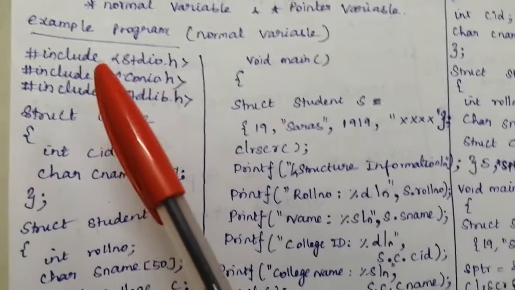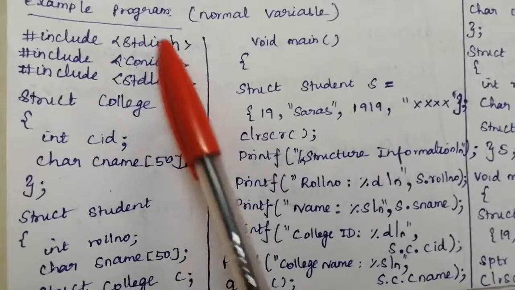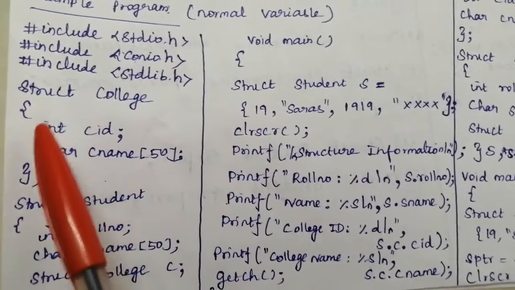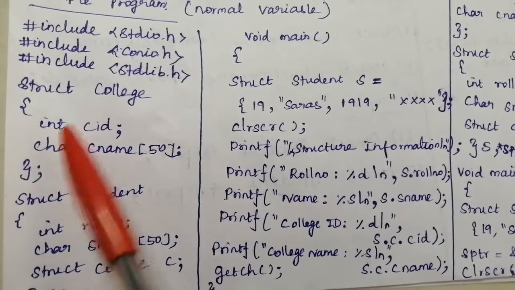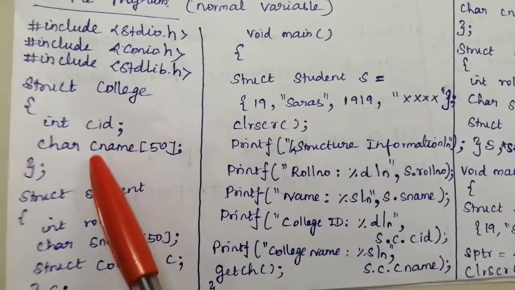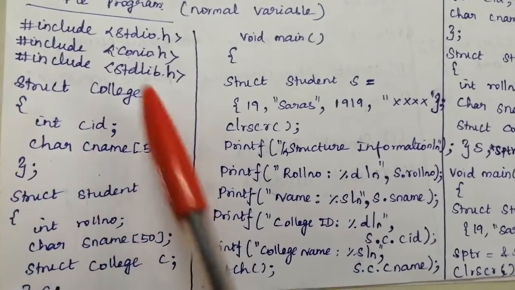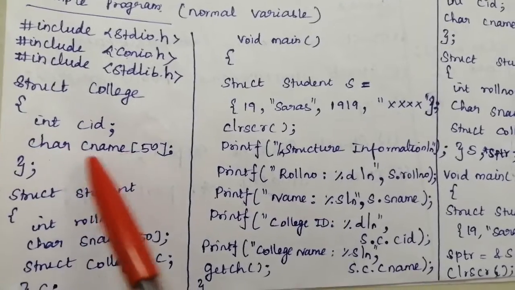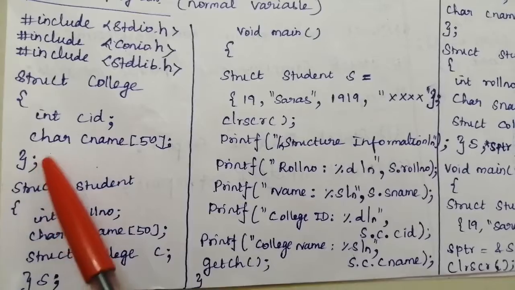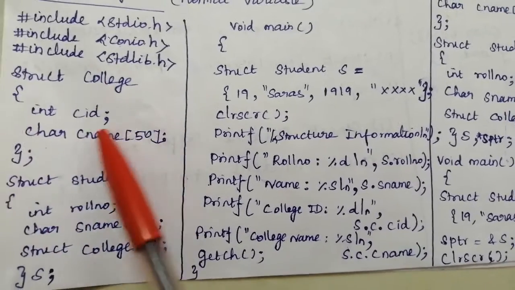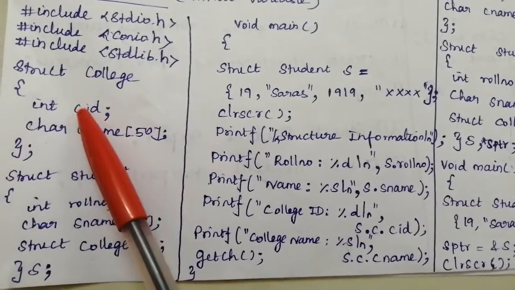In every C program, the very first statement must be the header files. So here also we included the header files. Next we declared the structure. Struct college, open curly braces. It has two members, college ID and college name. College ID belongs to the integer data type. College name belongs to the character array, since it is a string. Close curly braces, semicolon. This semicolon represents the end of the structure declaration. So here the college structure is declared.